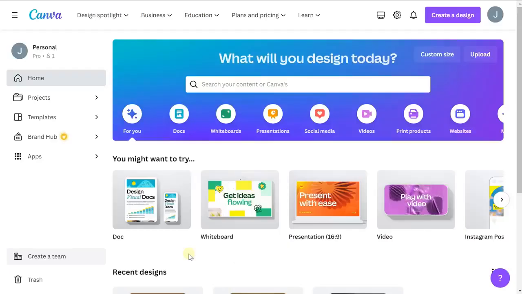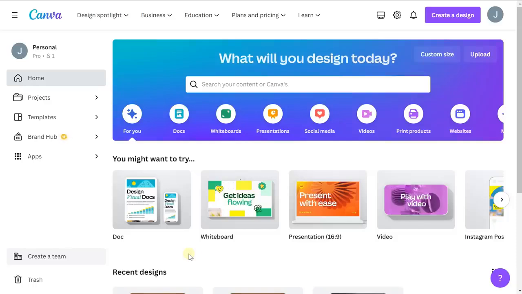All right, so now we're at canva.com. You can either just click the link in the description to end up here, or go to canva.com in your browser. And you want to sign up for an account, a free account. And then when you've signed up or you've logged in, you will see this screen.